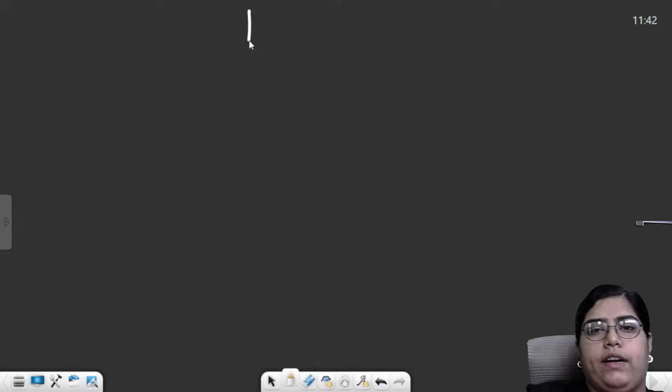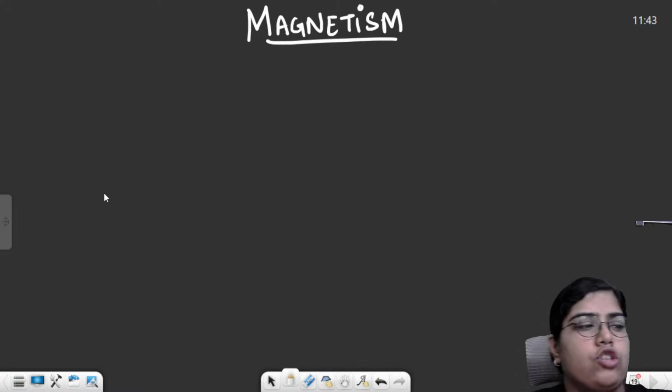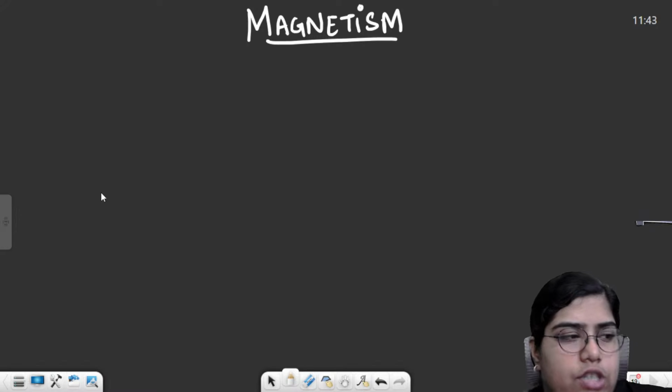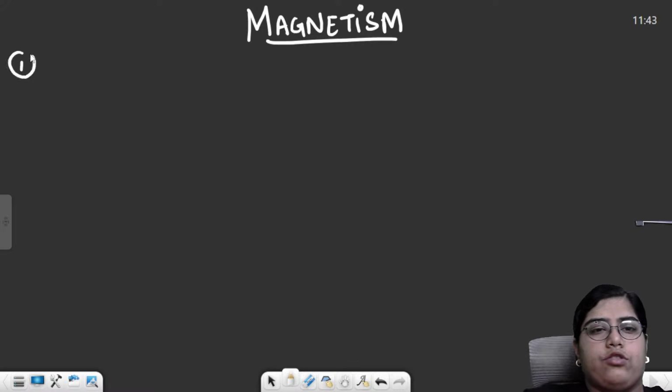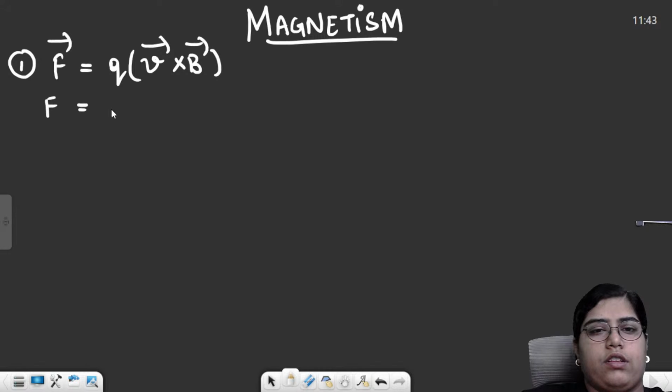Now moving forward, we'll discuss both the chapters of magnetism together. We are just going to discuss the formulas. For magnetism, we started our discussion by understanding what we mean by magnetic field: an area surrounding a magnet in which any other magnetic material will experience a force. Force can either be attractive or repulsive. The magnetic force which acts on a charged particle is q v cross B in vector form, and in scalar form it is equal to q v B sine theta.